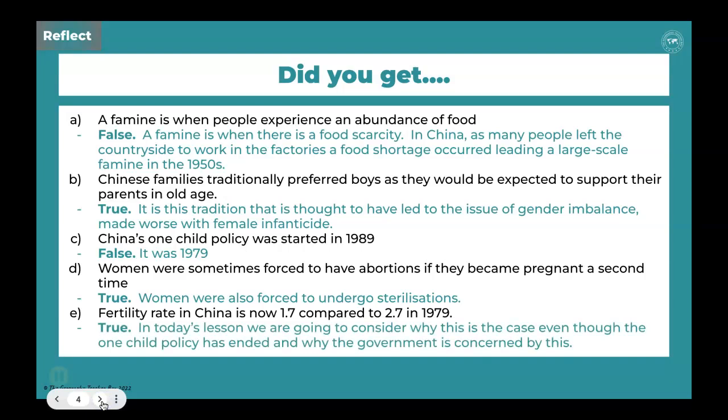So we're going to consider why the fertility rate is still very low. And even though the government is trying to change that one-child policy idea, many people are still sticking to just having one child or perhaps no children at all. So we're going to consider why the government is concerned by this and what it might mean for the country overall.